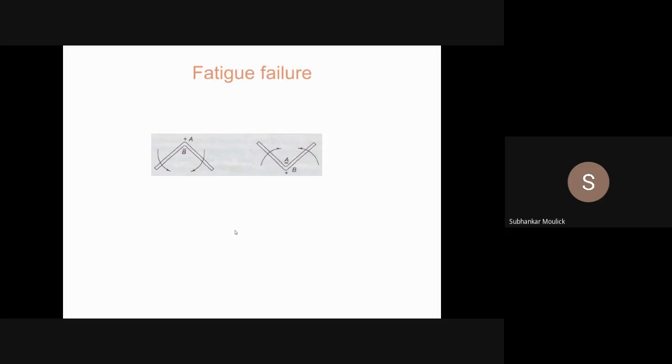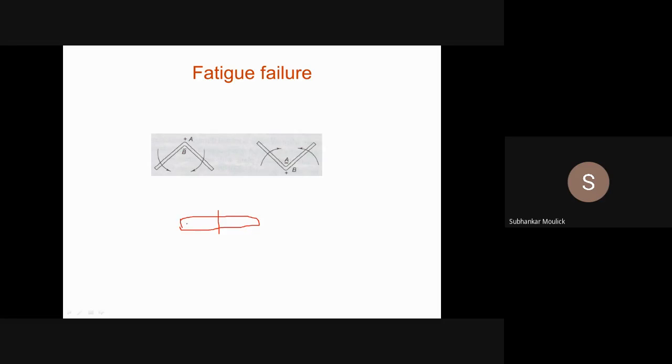If you remember, in the last class I gave you an example of a wire. If you have a wire and you want to break that wire into two parts, you cannot break it by tension, neither by compression, neither by bending. But what if you apply a cyclic load on that particular wire? How will you apply a cyclic load? For example, assume that this is that wire. You want the wire to break from this point.